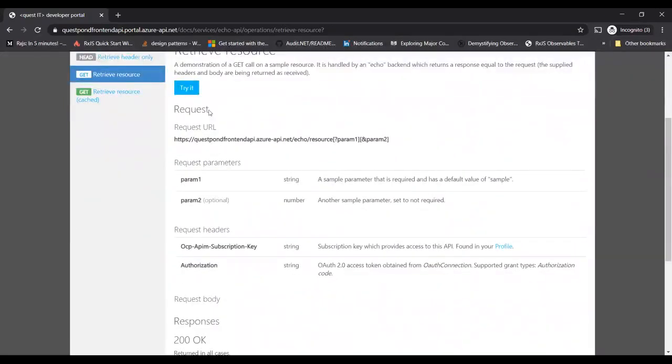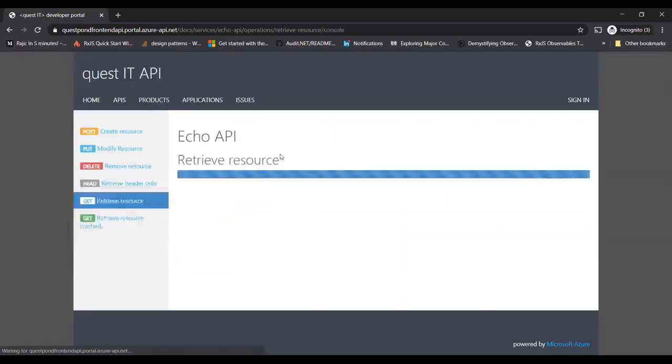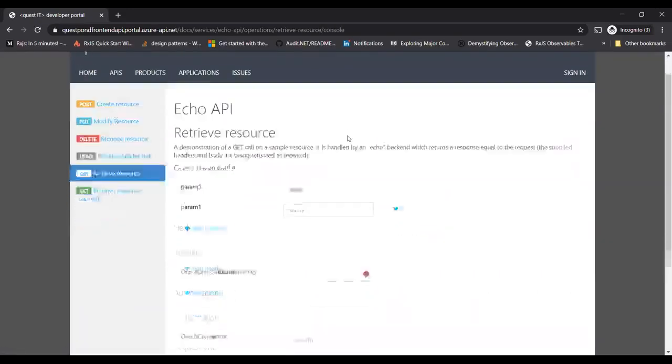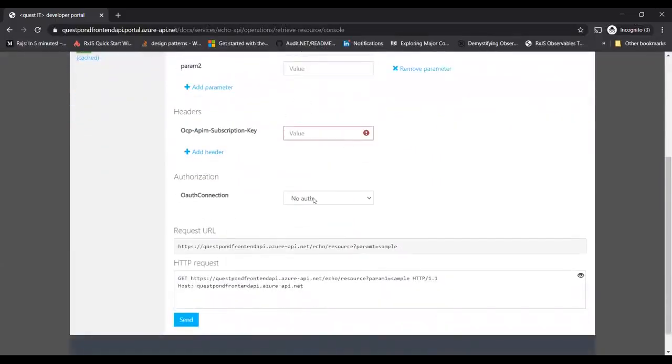So here it is. Now I'll try to make a call on the get call. If you see, the first thing when I try to make a get call, it gives me two things. One is the subscription key. This subscription key is an extra security. This has nothing to do with OAuth. It is an extra security saying that if you are making a call to APIM, you will need a subscription key, right? So I'm going to go and get the subscription key.